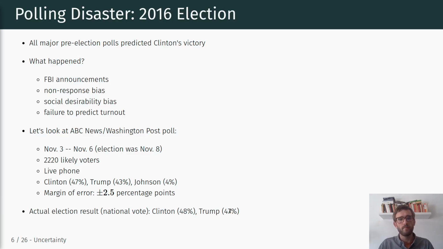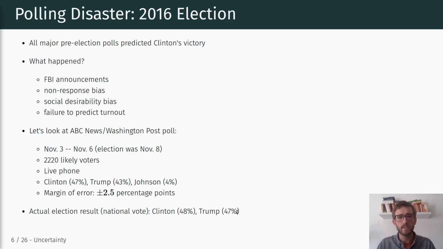So in terms of support for Clinton, the deviation is not that large, but because of the third candidate and basically the lack of support for Johnson, we see a much higher percentage in the popular vote for Trump, 47% as compared to 43% that was predicted in the ABC News Washington Post poll, right?